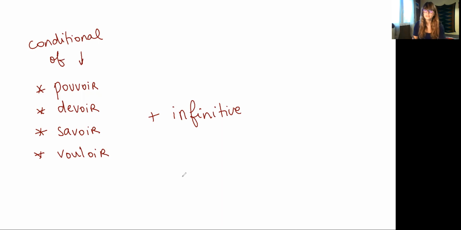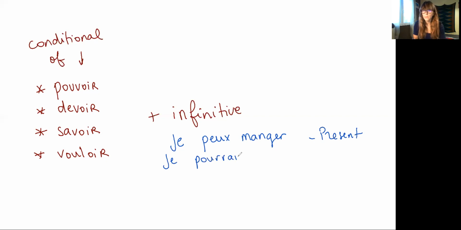So I'll give you an example, so that will be a lot easier once you understand how it works. For example, je peux manger would be I can eat using the modal in the present tense, okay? So that's the present. Je peux manger in the conditional, that would be je pourrais manger. So you don't put manger in the conditional, you put the modal. So je pourrais manger. I could or I would be able to eat. That would be the conditional.